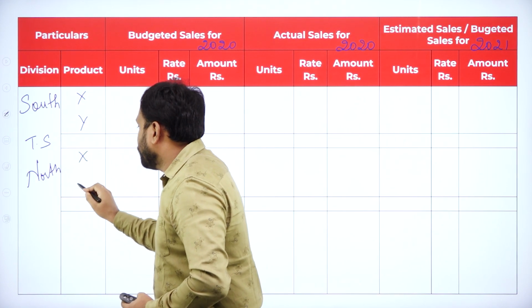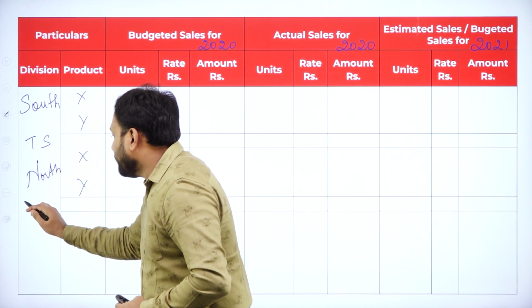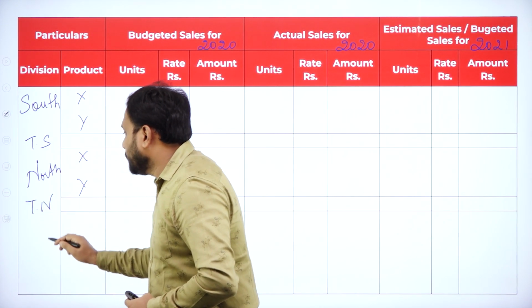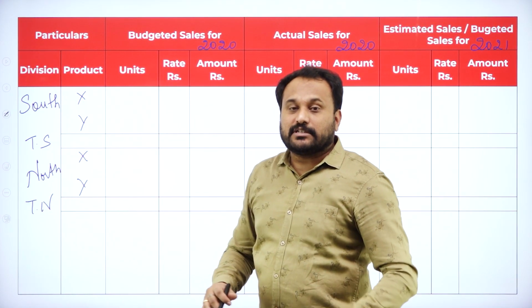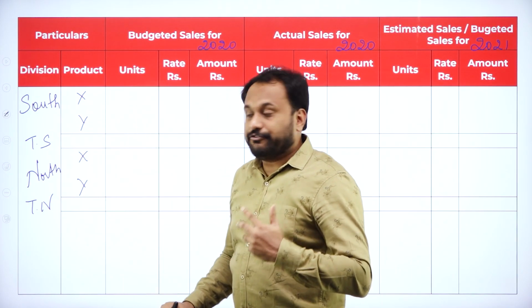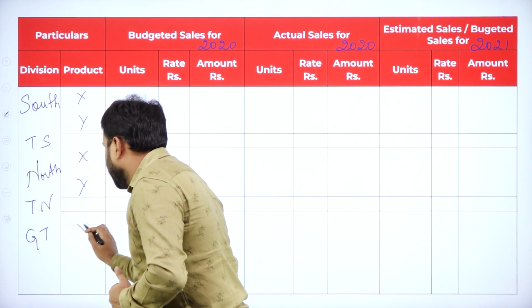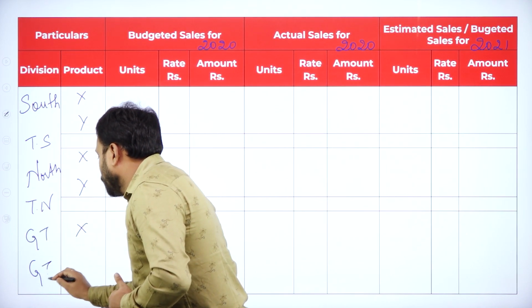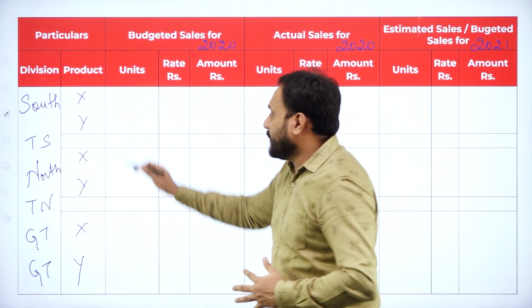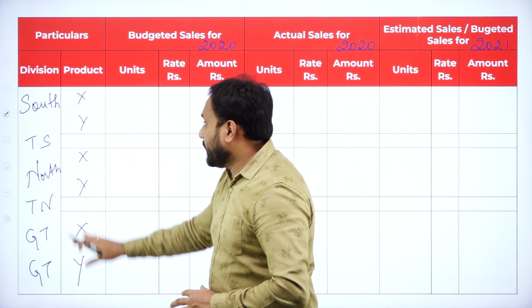And this is again product X and Y. And here you have total of North done. Later what you are supposed to do is grand total of X and grand total of Y. So here we'll write grand total of X and grand total of Y. So we are done till the particulars is concerned. Our particular is filled.